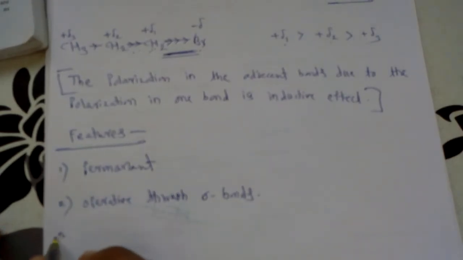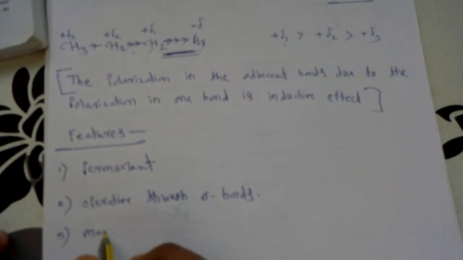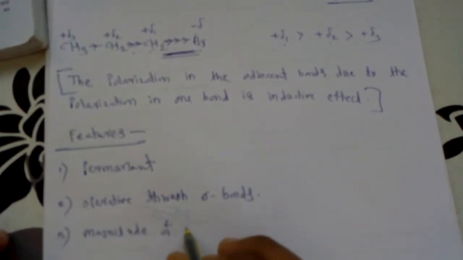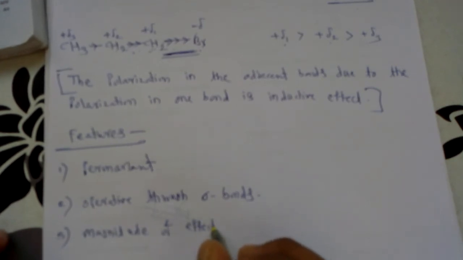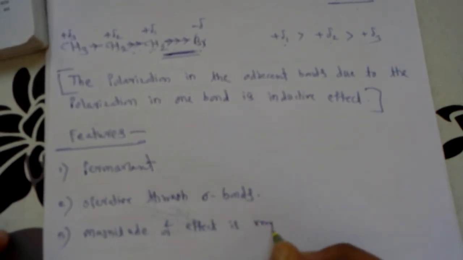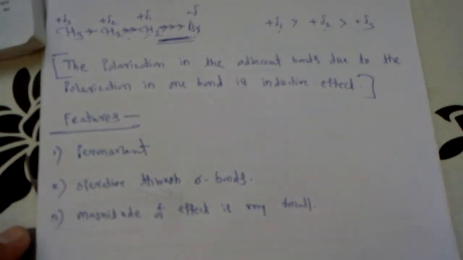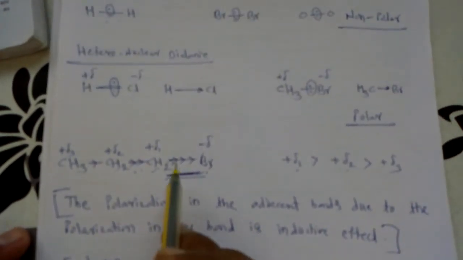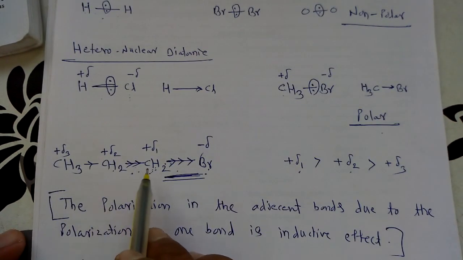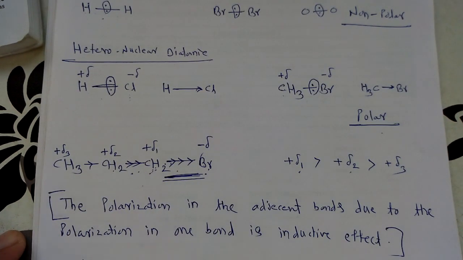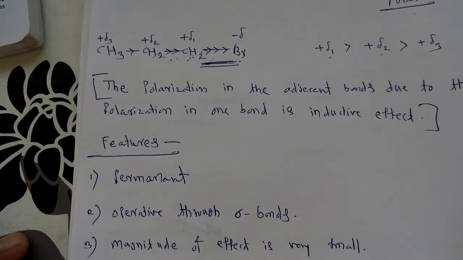The third important feature of this effect is that the magnitude of this effect is very small. This is the third important aspect or feature of this effect. It means that the positive charge created on these carbon atoms, their magnitudes are very small. So we can say that the magnitude of this effect is very small.